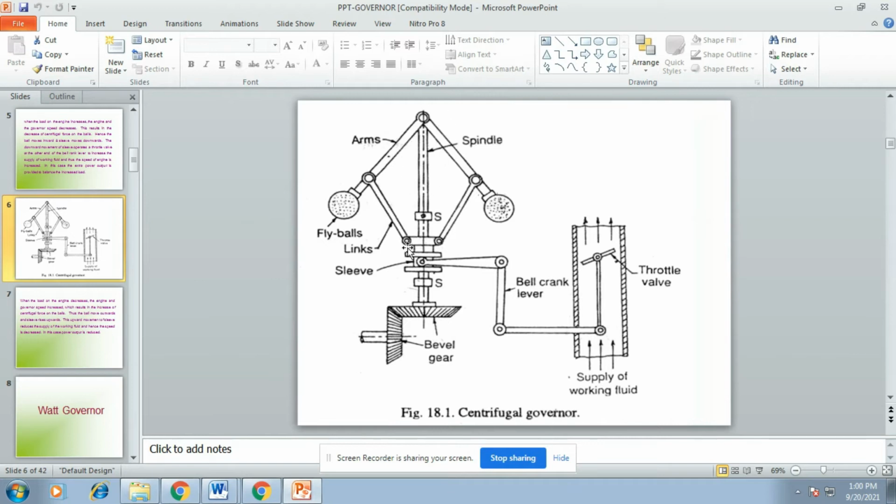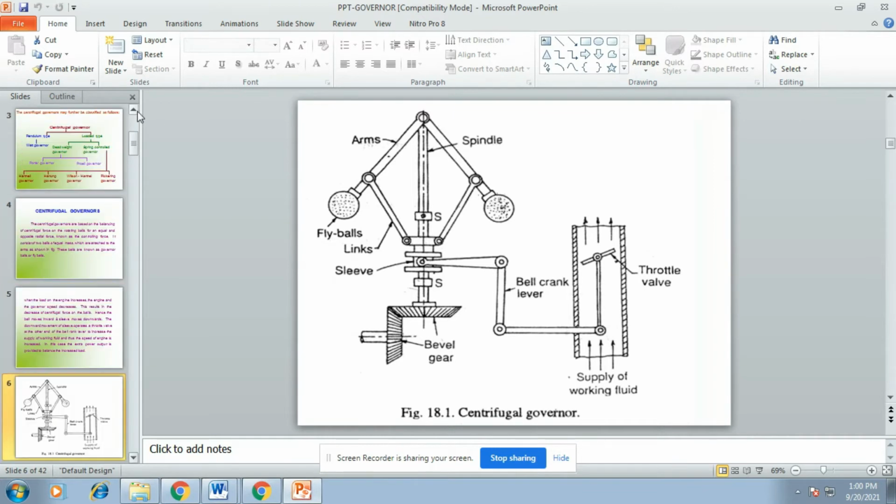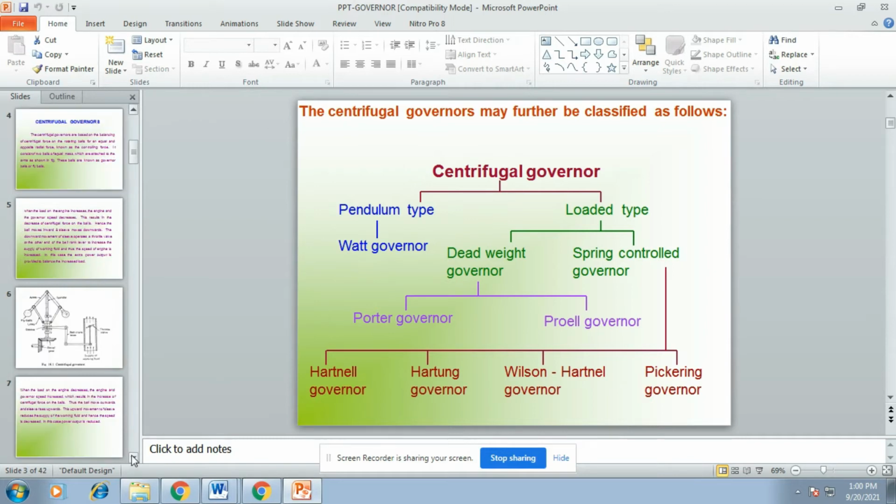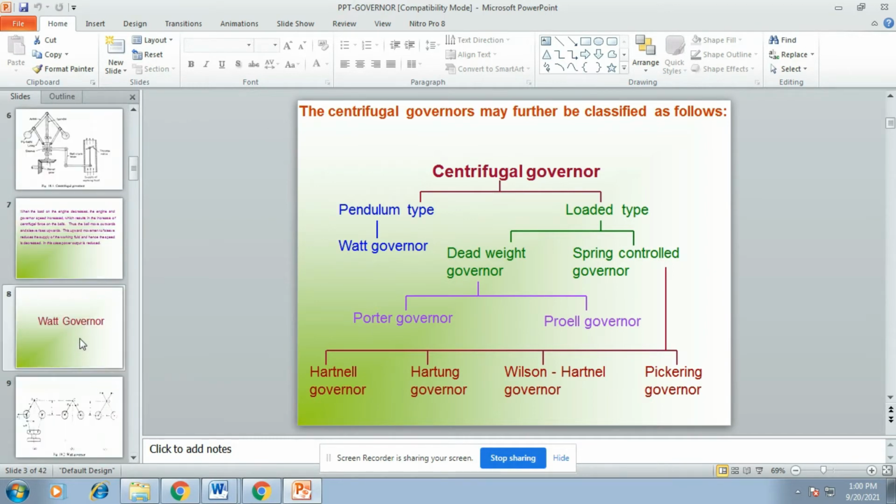Okay, two arms and two links are there. So now we are going to discuss the first type of governor. This is the pendulum type governor, one type of pendulum type governor, that is called the Watt governor.